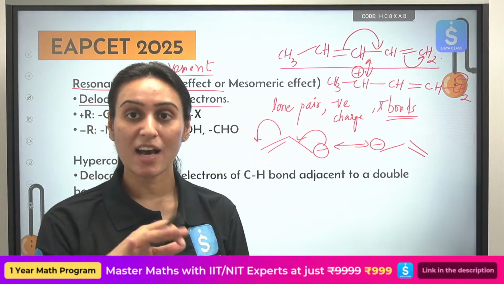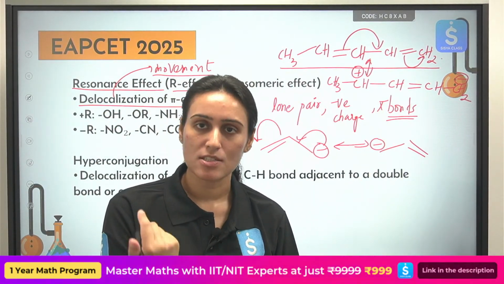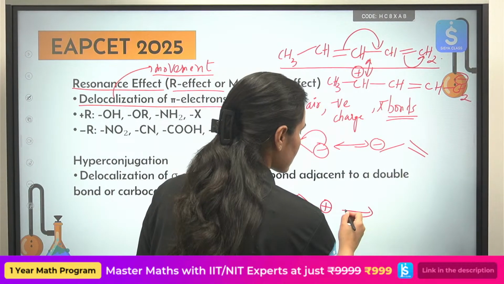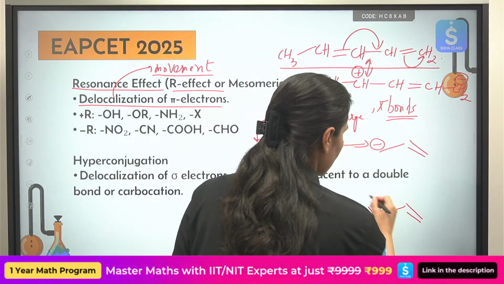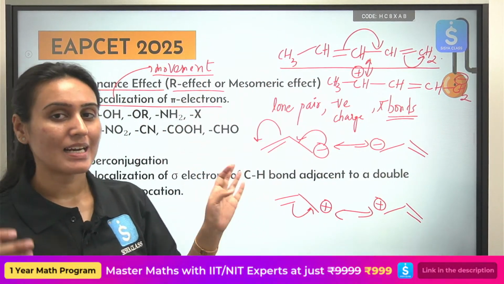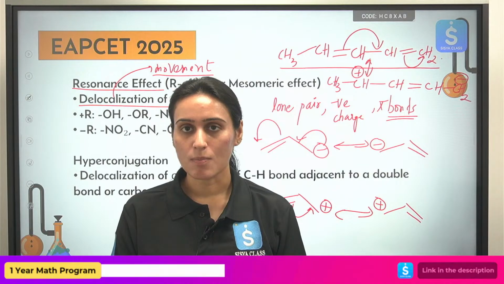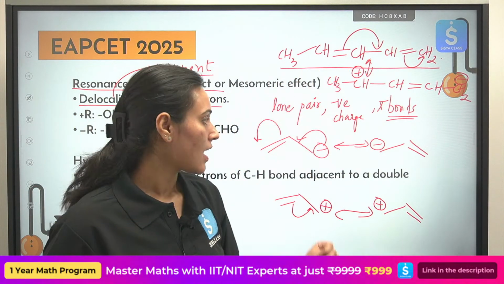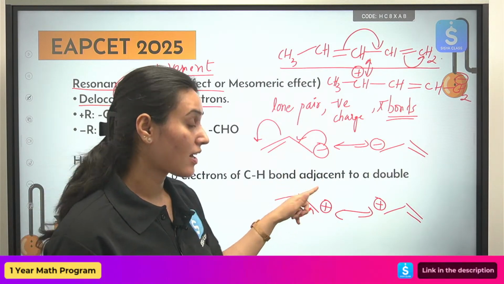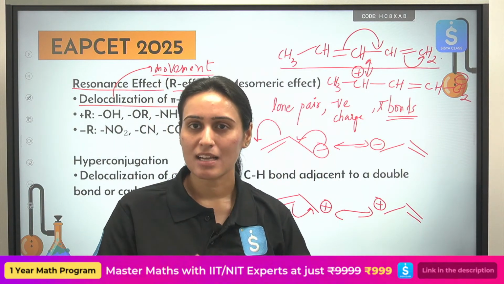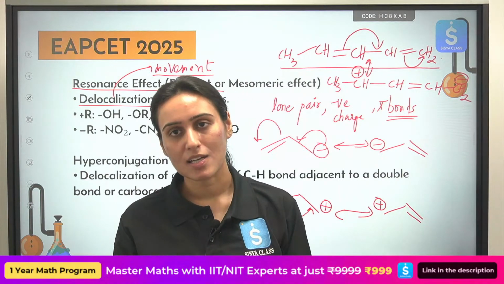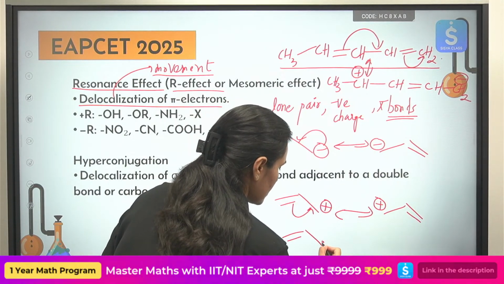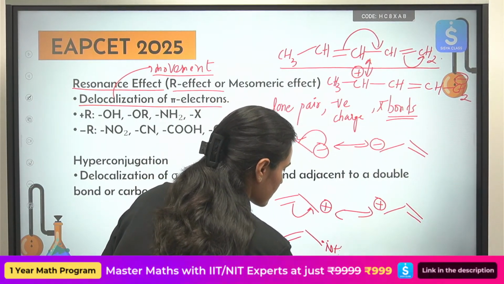Correct? You can have resonance between a pi bond and positive charge also. Move towards the positive charge, move away from the negative charge. Okay, so you can have these different kinds of resonance in your compounds that you should know about. Okay, see, we are seeing the resonance between 2 pi bonds, a pi bond and a negative charge, a pi bond and a positive charge. Exactly like pi bond and the negative charge, you can see the resonance between pi bond and lone pair of electrons also. So there are lone pairs of electrons present here. Let's say this.